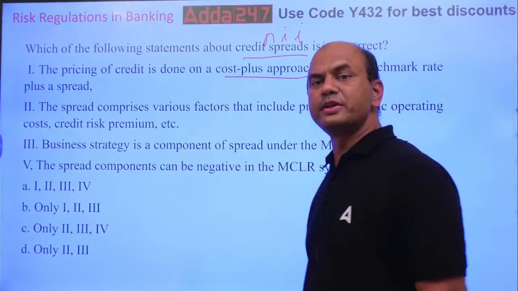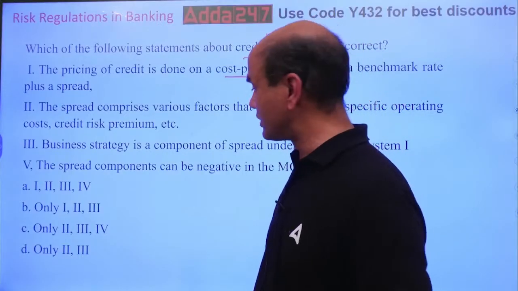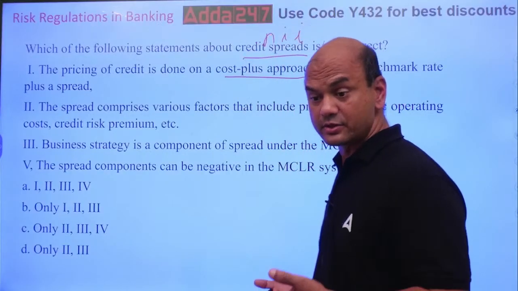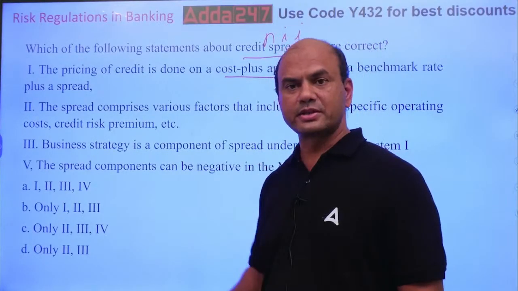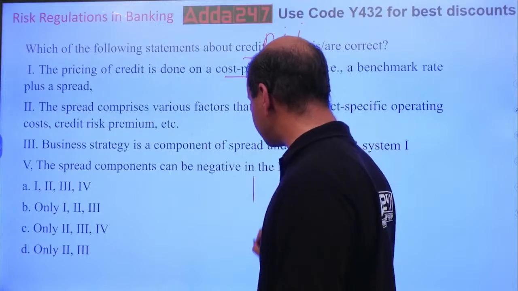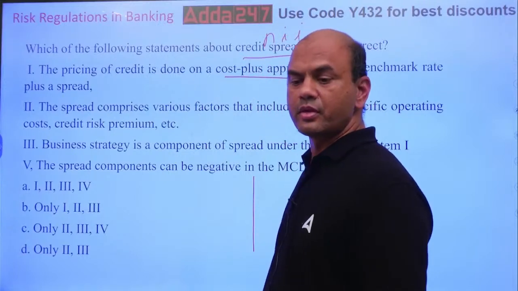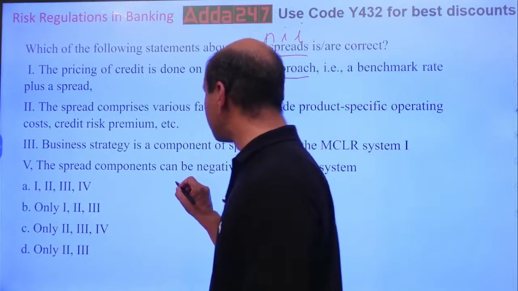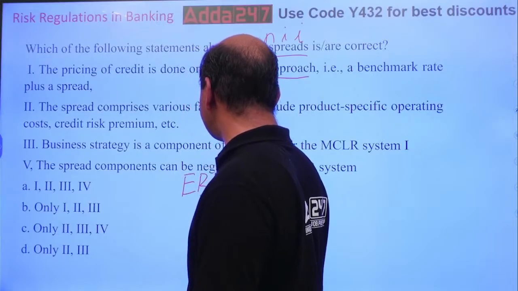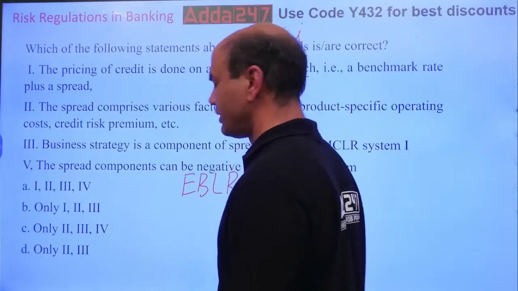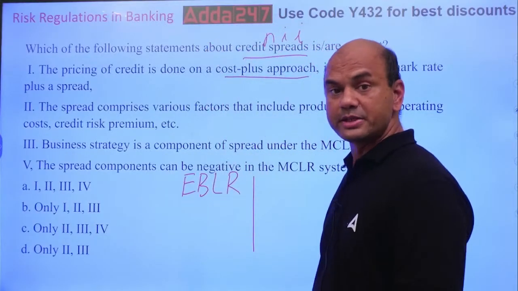Cost plus means we decide a benchmark first. Now what is the benchmark? Let's look at it. There are two benchmarks. One is external, EBLR, external benchmark lending rate.